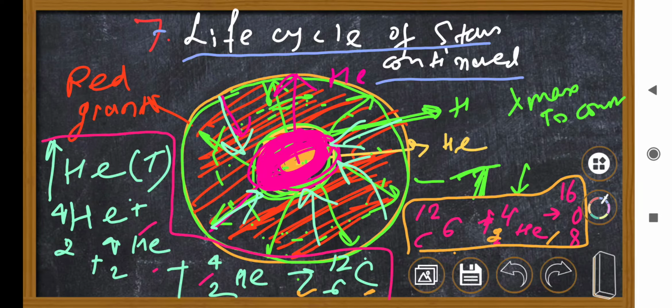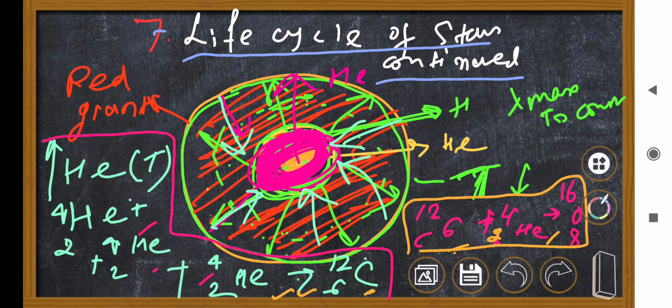Now we have a deeper understanding of how they are formed. So now what? Because of this process, a huge amount of energy is produced in nuclear fusion, right?